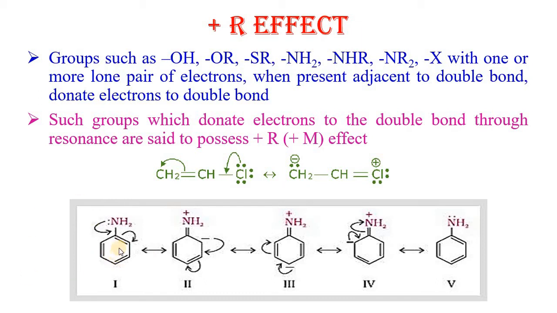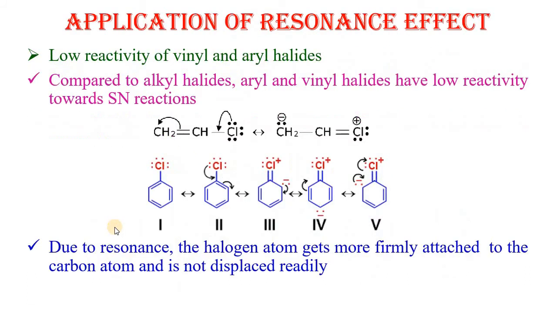Similarly in case of aromatic amines, the lone pair of nitrogen is donated towards, or is displaced towards, the benzene nucleus. Therefore, the NH2 group is also known to show plus R effect.